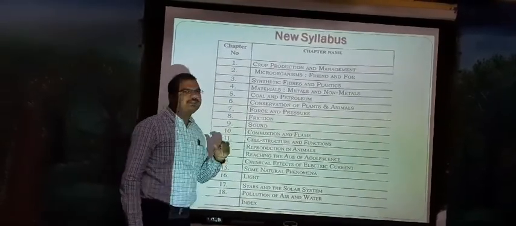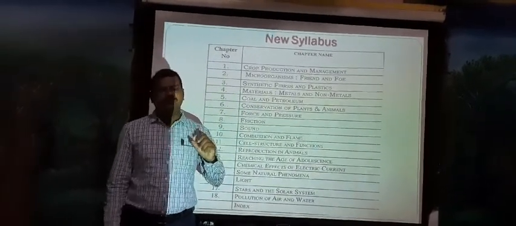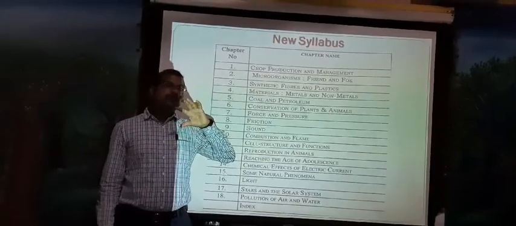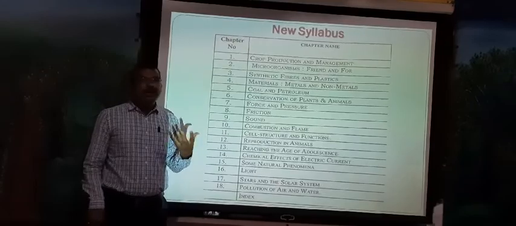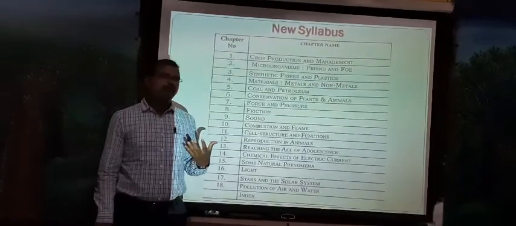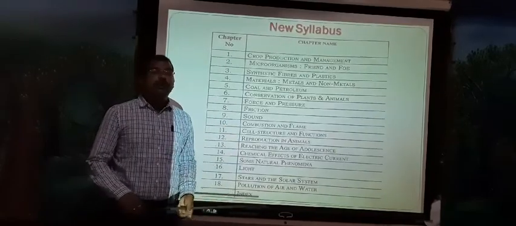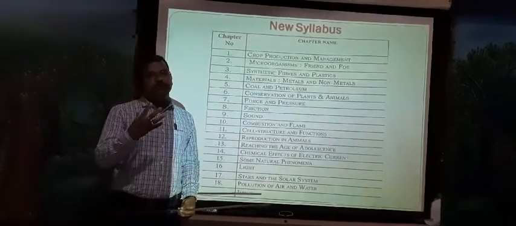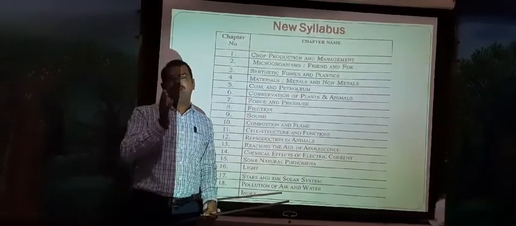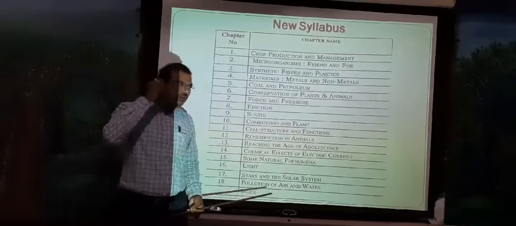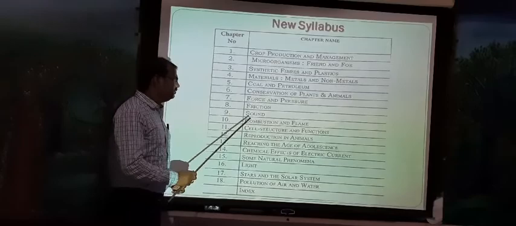And ninth one, sound. What is sound? There are different kinds of sounds: one is pleasant sound and one is harsh sound. What do we call a sound, and what is called a noise? About that we are going to discuss how we are able to hear sound. Which part of our body helps us hear sound? That is the ear, the structure of the ear. What are the structures involved in the ear that help us hear sound? About that we are going to discuss in the 9th chapter.